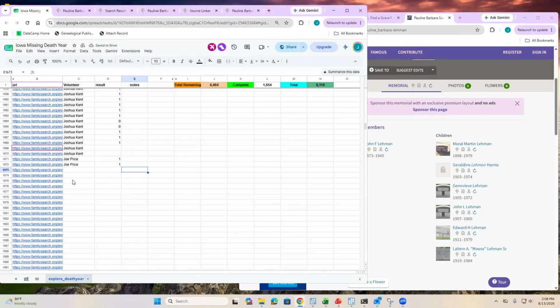You just check out some, but just remember that the primary task is to find the death information for the person, but you can do anything you want to help this family out. As you're doing research to find the death date, you might find the parents' names or maiden names or children. Feel free to use your time to add all that information to the family tree because our primary goal here is to grow the family tree and we're really grateful to have your help on this project.